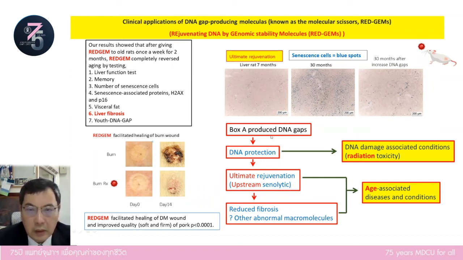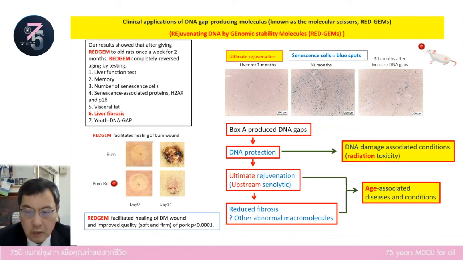So we can conclude that by producing DNA gap by box A, we can protect DNA. This is also a new term because in the past people did not know DNA protection. The method that people know to reduce DNA damage is DNA repair. This is an additional mechanism by which we can prevent DNA damage, by DNA protection. And the DNA protection function can lead to medical applications by preventing DNA damage, such as radiation toxicity.